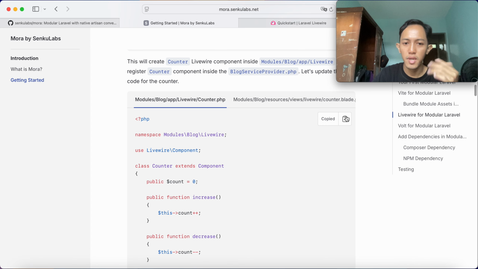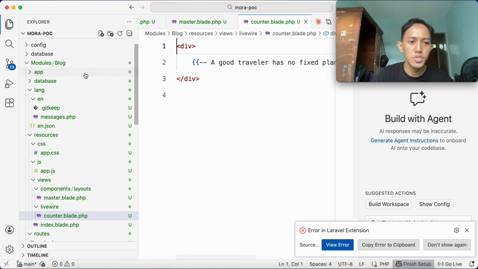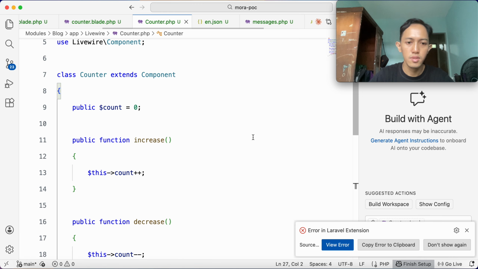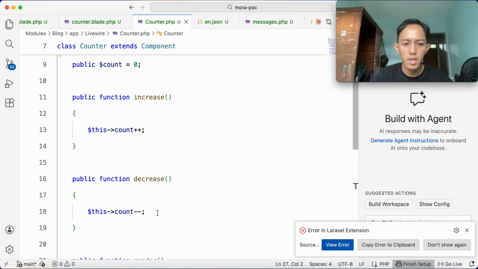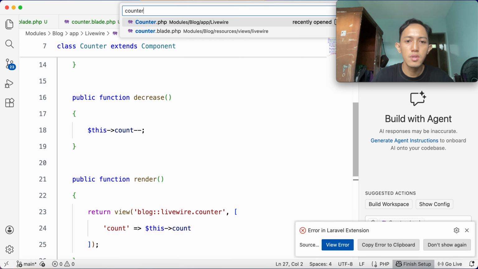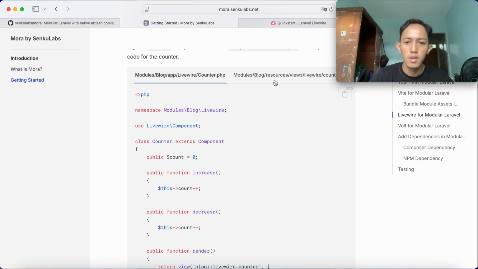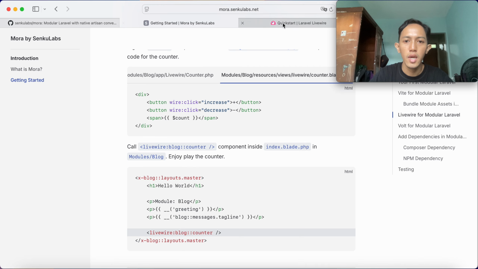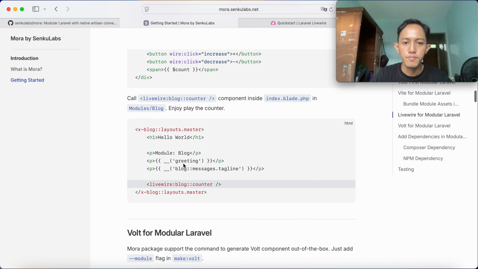We can copy and paste here to save our time. So this one, just add increase and decrease functions, and then in counter, this one, we copy it and paste it, and then we call the livewire block counter component inside the index.php in modules block.